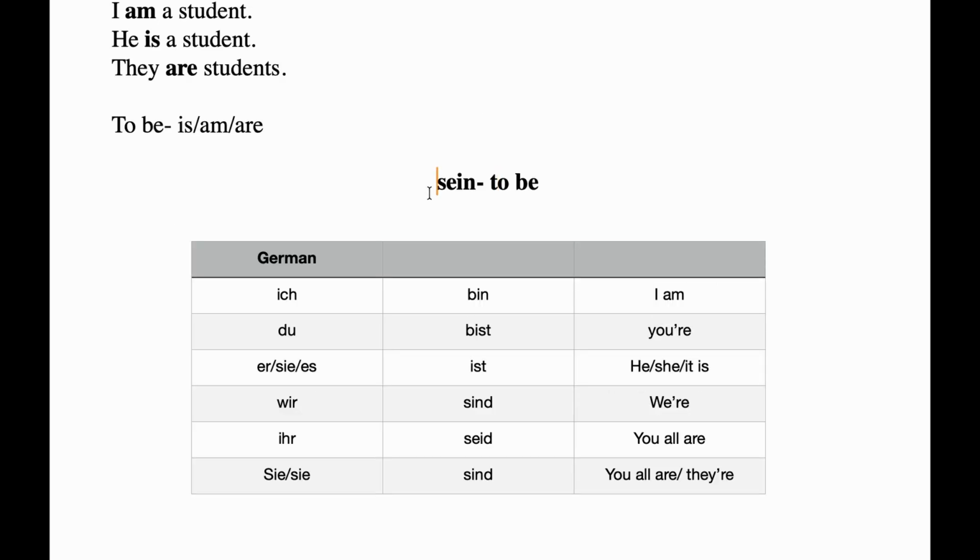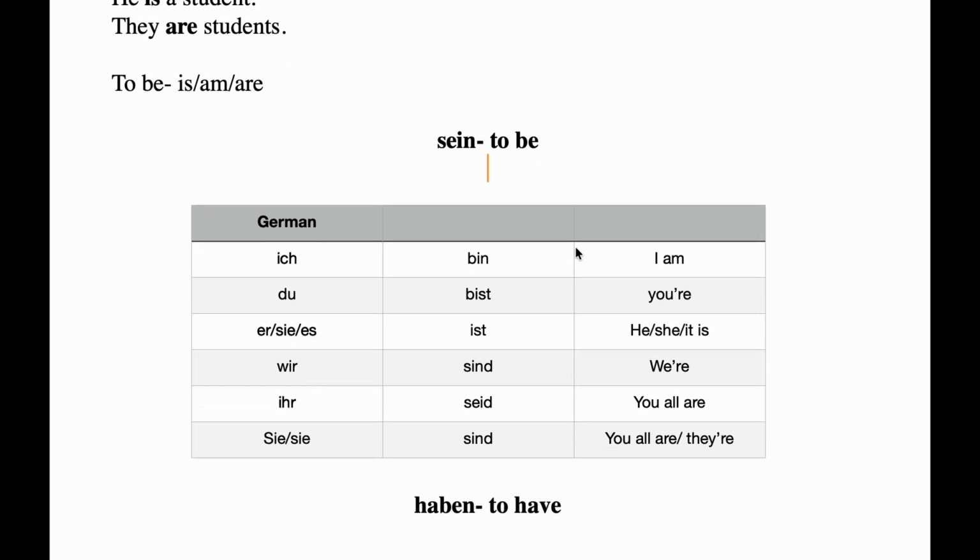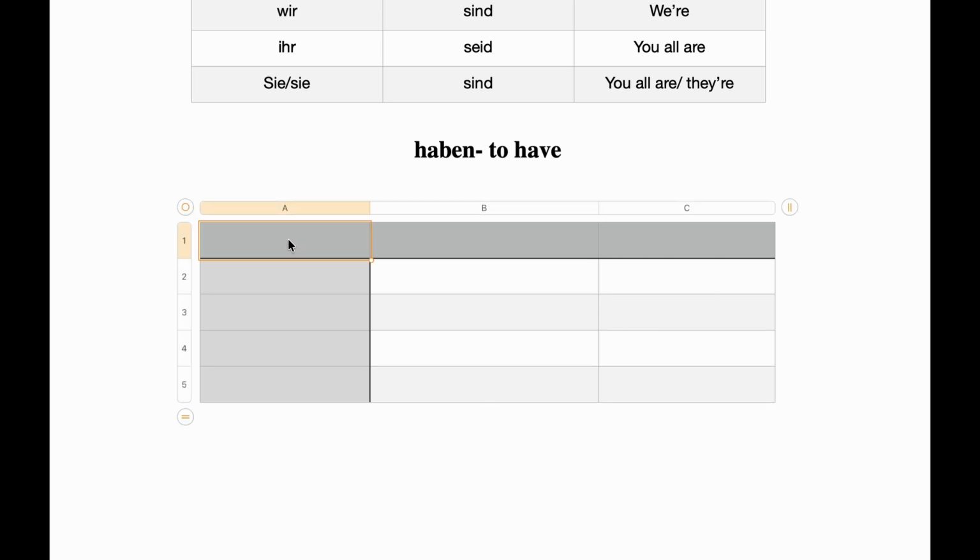Clear? So this is one of the important helping verbs we have in German language, that is sein, and we have just looked into the conjugation of this verb. From this conjugation you have got an idea that this verb is an irregular verb. In German, irregular verbs are the verbs which are conjugated differently with all the different pronouns. So this was all about sein and its conjugation. Now we will have another important helping verb in German language, that is haben. Haben means to have, right? Now let us conjugate this verb.